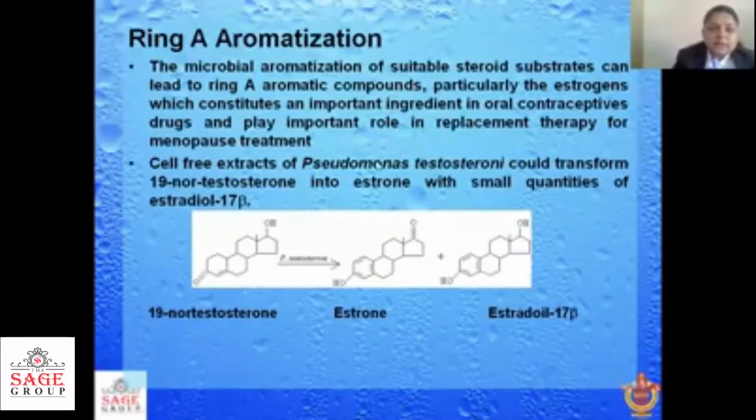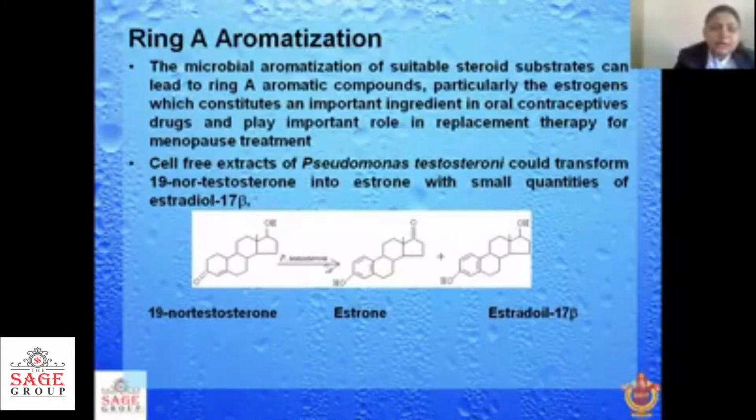Ring aromatization also takes place with the help of microorganisms. That microorganism is Pseudomonas testosteroni, which converts 19-nortestosterone to estrone with small quantities of estradiol 17 beta.